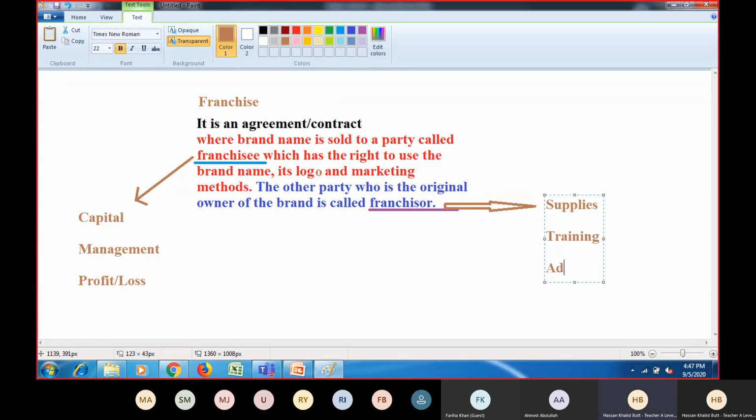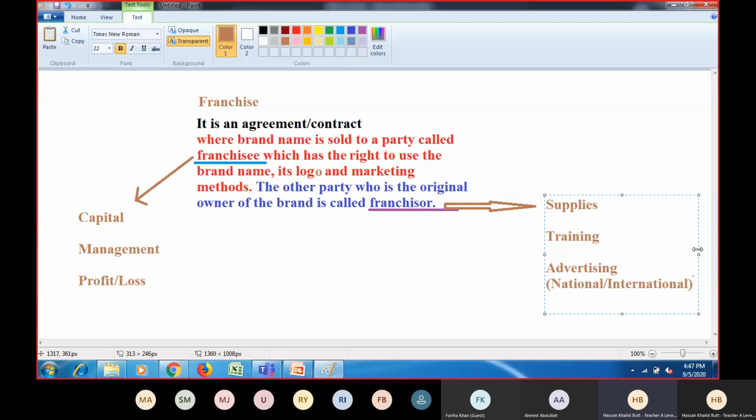Then again, advertising. But when I say advertising, not all sorts of advertising. National or international advertising is actually done by the franchisor. If I talk about local advertising for the outlet, you might have seen the advertisement of a McDonald's outlet, but that would be one of the outlets, because all the outlets are not owned by one person.